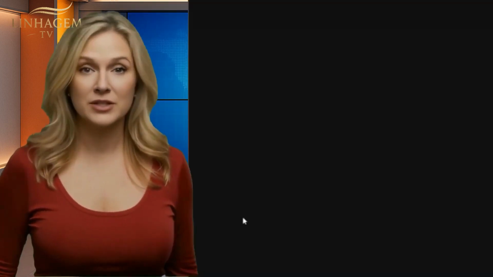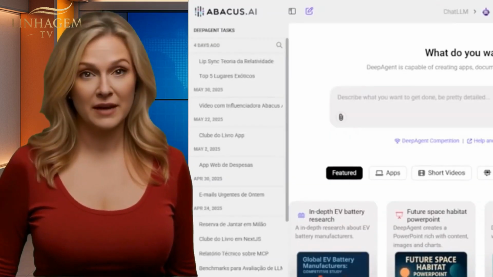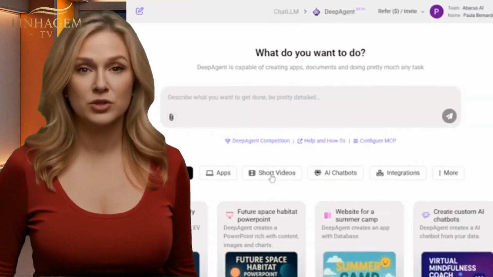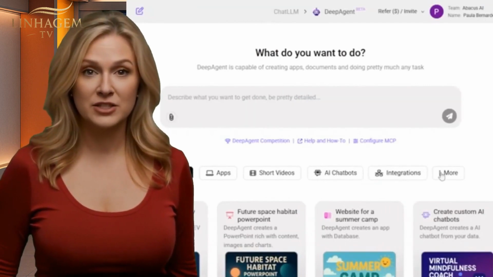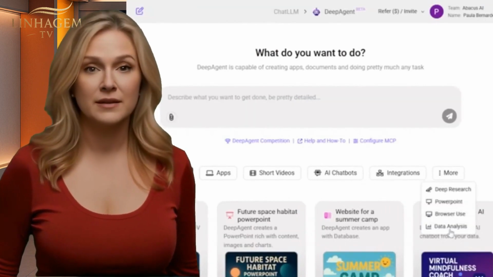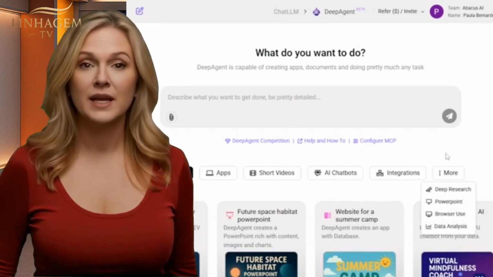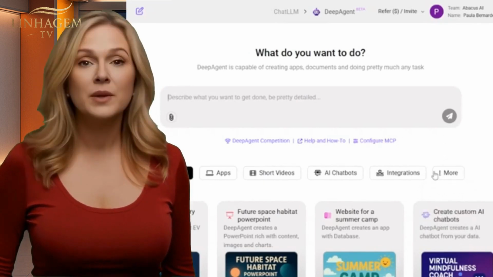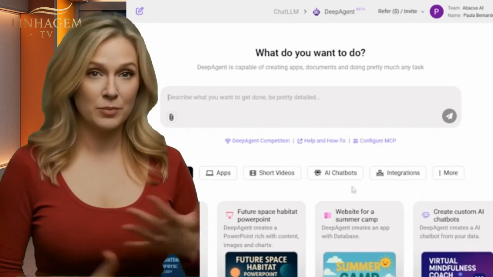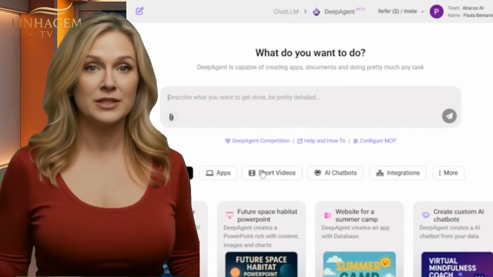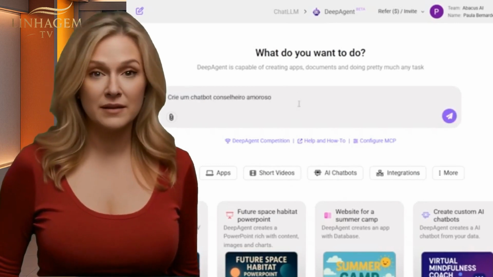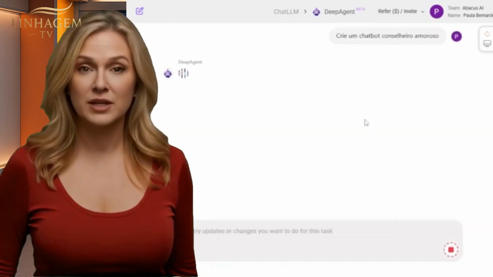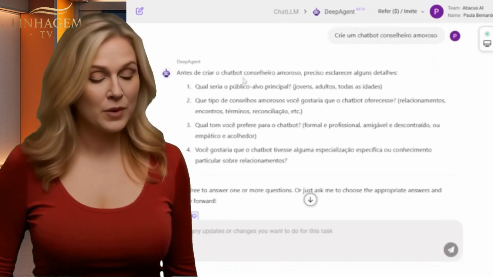Click here on Deep Agent, and down here, you already have some shortcuts you can use to create what you want. You can create apps, short videos, AI chatbots, integrations. By clicking here on More, there are other options you can explore. I've already made some videos explaining how to make other videos, AI avatars, and so on. Now let's create a chatbot advisor. For love, I wrote here for it to create a love advice chatbot.